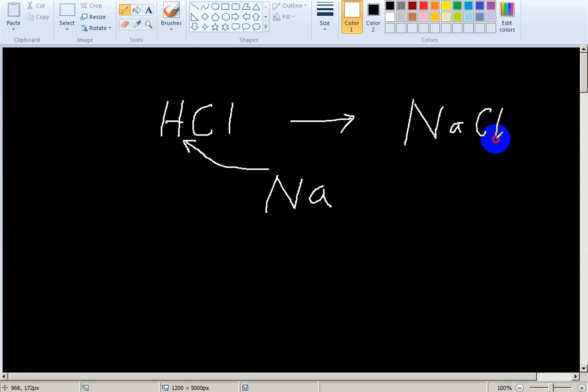If an acid contains hydrogen, and this hydrogen is replaced by a metal, then it forms a compound called a salt. Like this, I write nitric acid, HNO3.